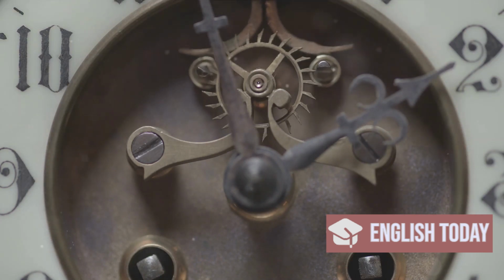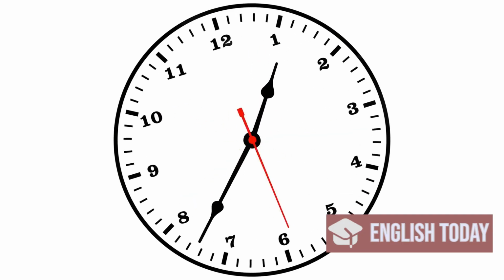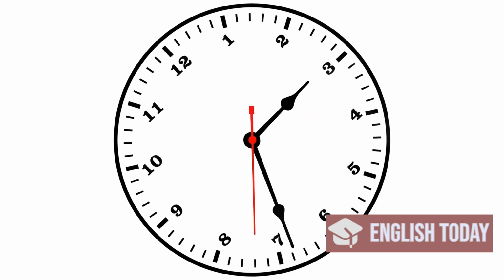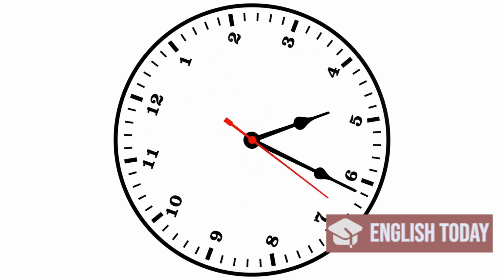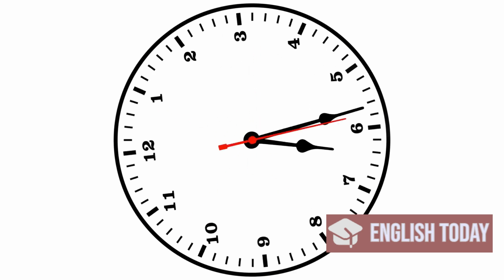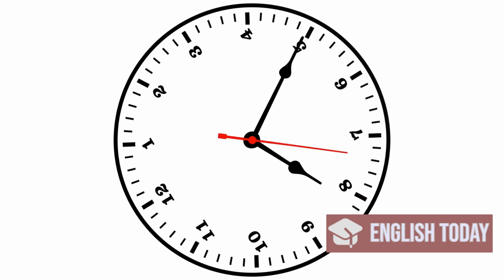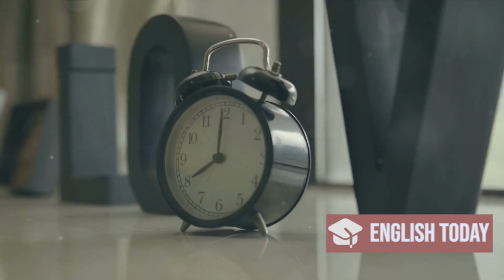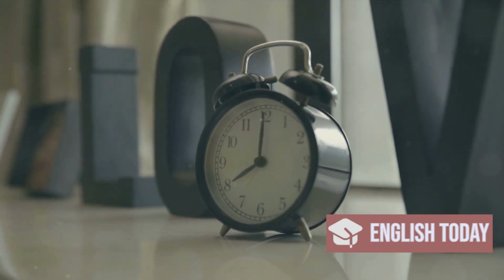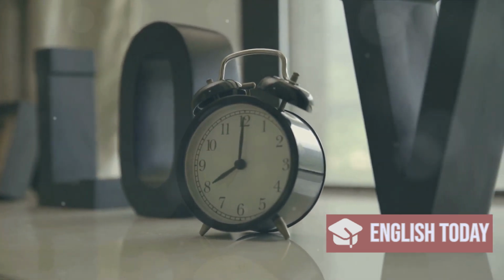Now, let's talk about the 12-hour and 24-hour formats. The 12-hour format divides the day into two periods, AM and PM. AM stands for ante meridiem, which is Latin for before midday, and PM stands for post meridiem, after midday. So 8 AM is 8 in the morning, while 8 PM is 8 in the evening.